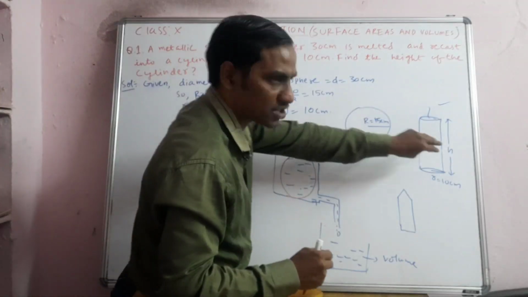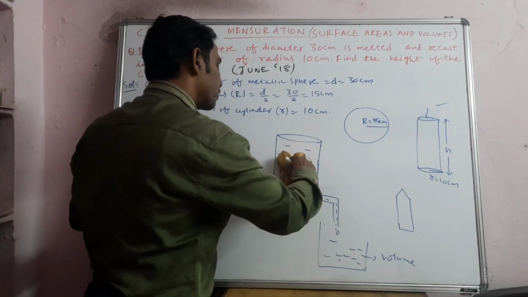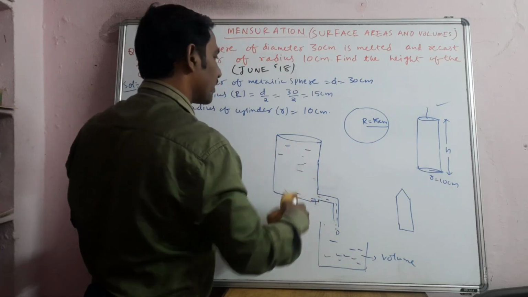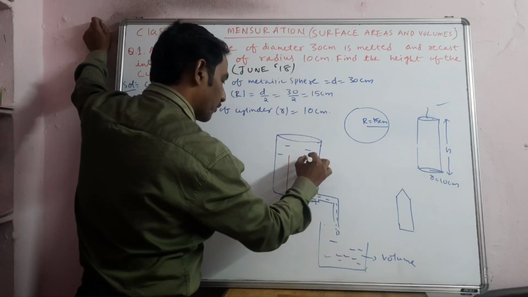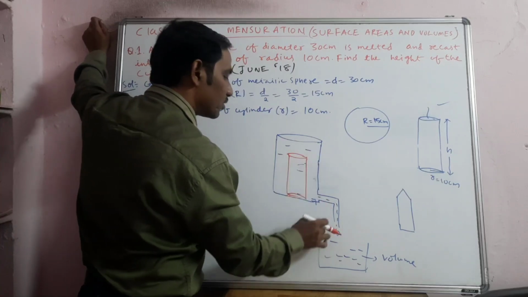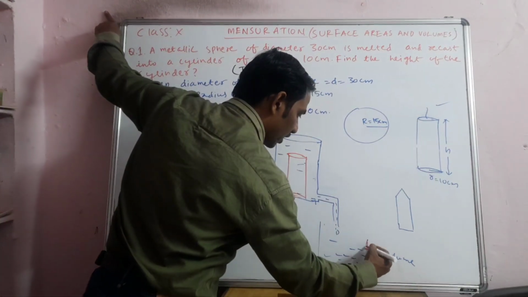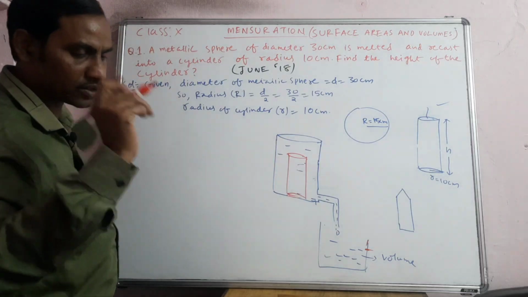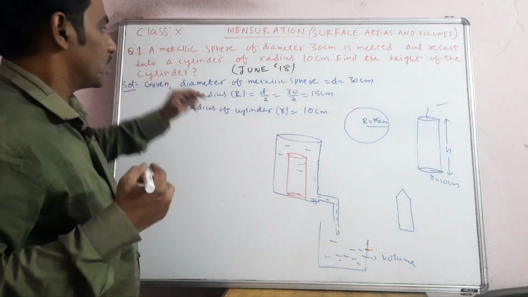Otherwise, after formation of the cylinder you can check it: pour this water back inside, remove the sphere and immerse the cylinder formed after melting. You will notice that the amount of water coming out is the same again. For example, you can keep a mark here with some color sketch and notice it. That's the meaning overall. So now we are going to the problems.